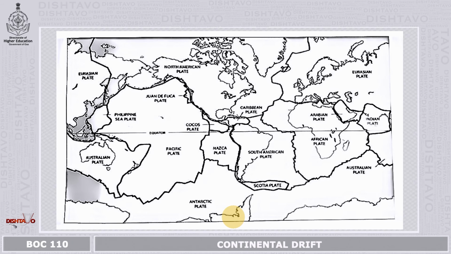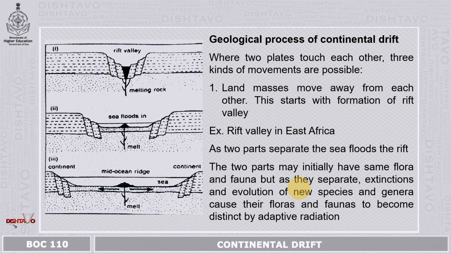Here you can see various plates located on the earth's surface at today's time. You can see the Indian plate, the African plate nearby, and the Eurasian plate towards the north. Various geological processes give rise to continental drift. So let us look at what the geological processes are which result in continental drift.